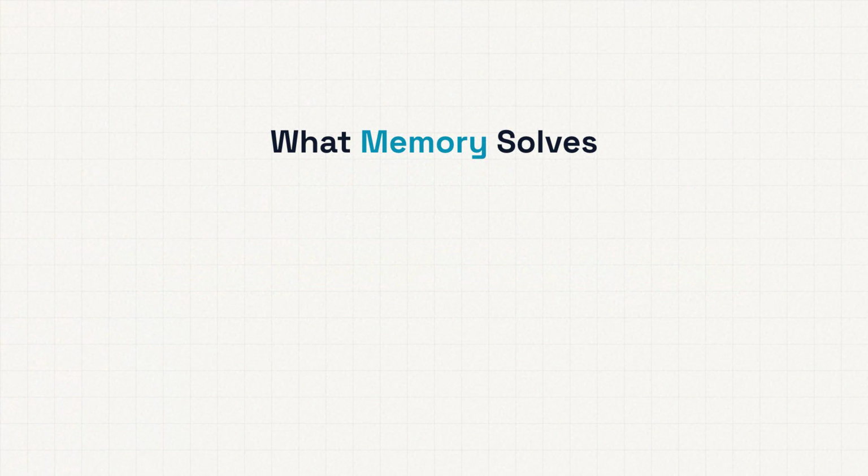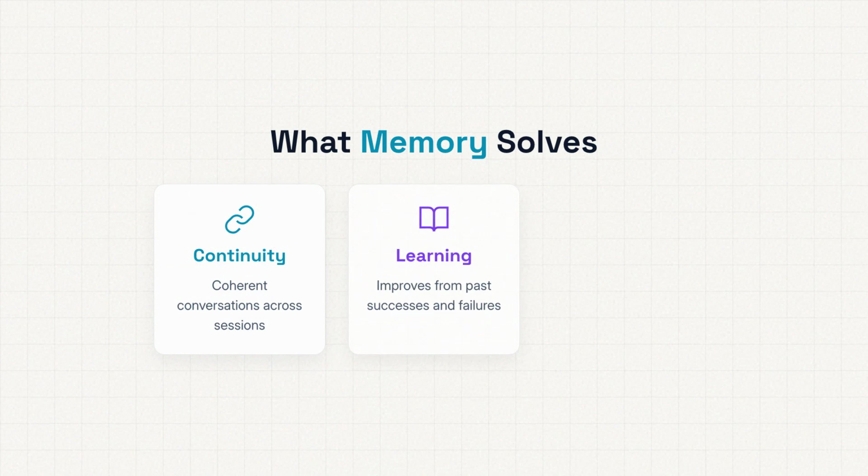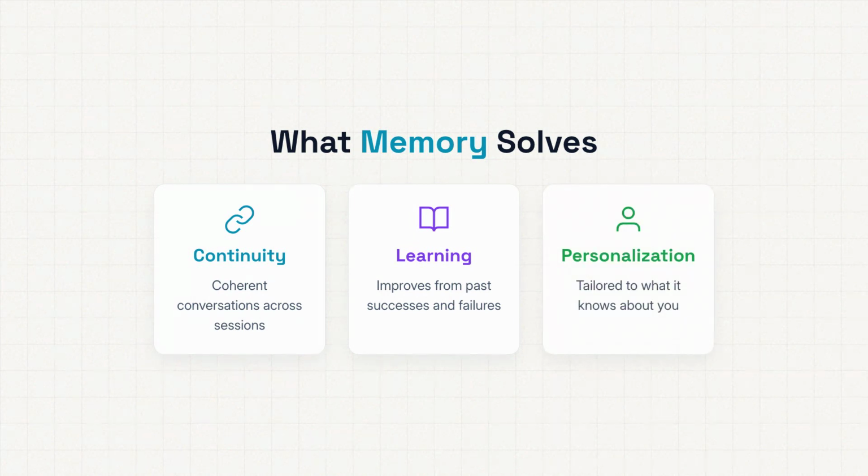Memory gives an AI agent three superpowers. First, continuity. The agent can maintain coherent, ongoing conversations across sessions. Second, learning. It can remember what worked and what didn't and improve over time. And third, personalization. It can tailor its responses based on what it knows about you specifically. Without memory, an agent is basically a goldfish with a PhD. Brilliant in the moment, but no sense of history.